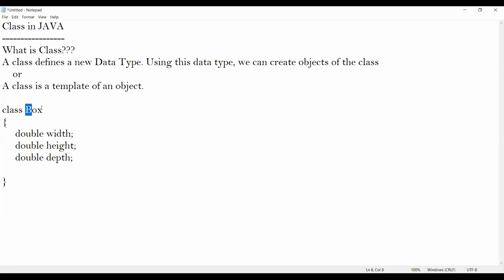Generally a box will have width, height, and depth, and that's what I've done here. The type I've taken is double. Next, let me write a class called Demo, and inside this class, let me write public static void main(String[] args).